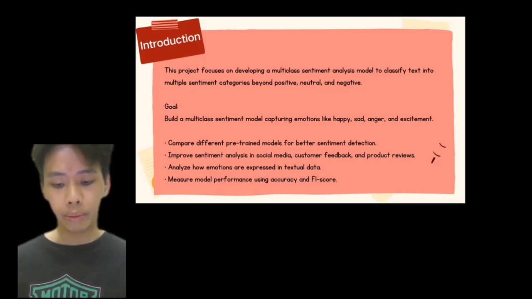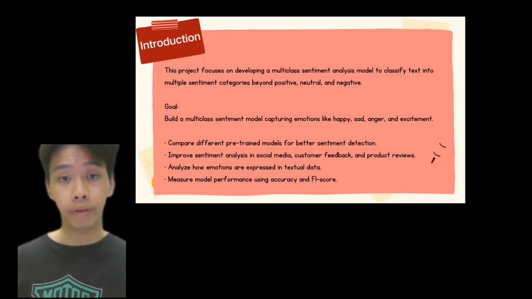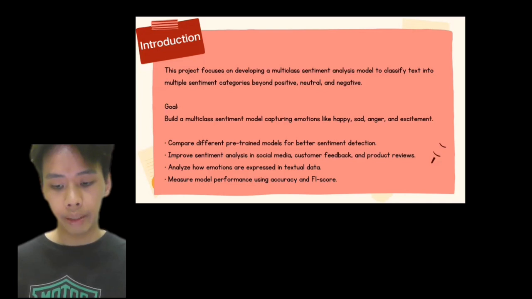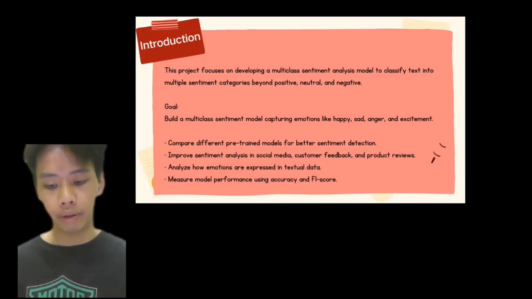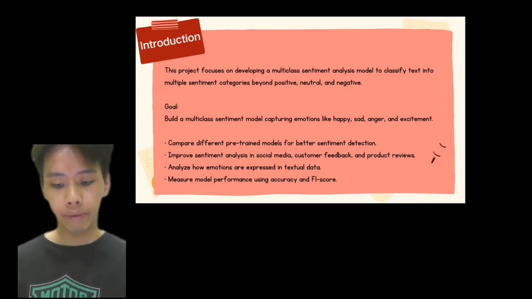So our aim is to program and understand different sentiment analysis models that can classify text into many other emotions. We are trying to improve the existing sentiment analysis by comparing pre-trained transformers to find the most efficient one. Instead of just positive and negative, our model will classify into multiple emotions, and it will enhance sentiment analysis in social media, like customer reviews, by analyzing the dataset. We will explore how emotions are carried out, and we aim to expose biases and areas for improvement.